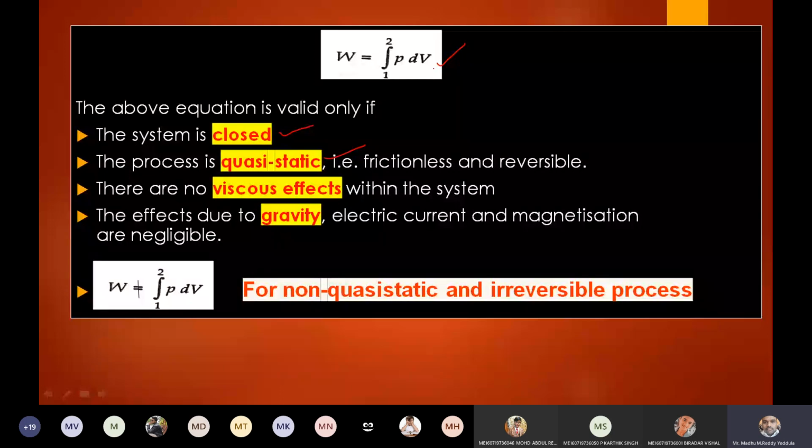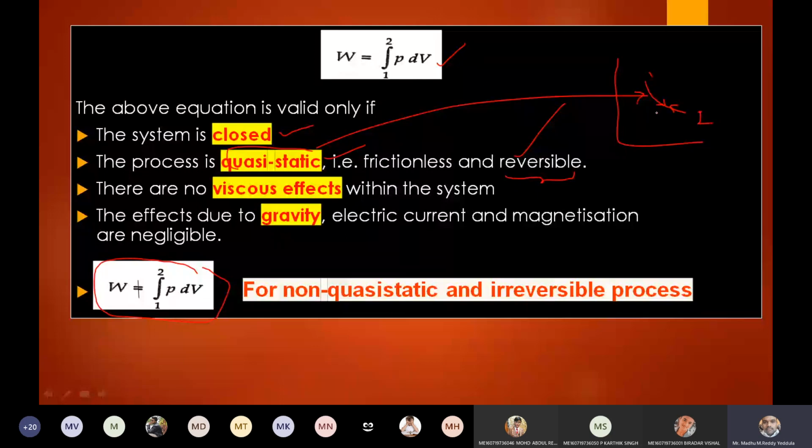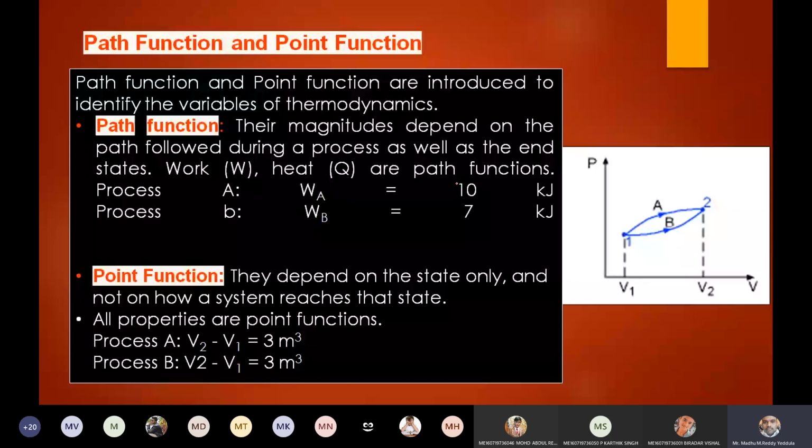Suppose you want to use it for a non-quasi-static process, then in that case W is not equal to the integral of P dV. When the system follows a quasi-static process, it is a reversible process. All quasi-static processes are reversible. When the system changes its state from state 1 to 2 via this path, the reversal from 2 to 1 is also possible if it follows a quasi-static process, meaning all the intermediate states are in equilibrium. That's what we discussed.